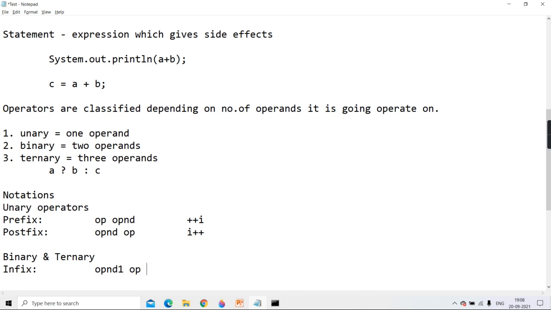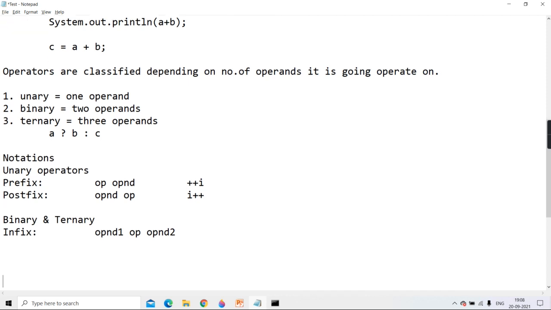Operand 1, operator, and operand 2. That's the reason it's called infix. The operator is between the two operands on which it is going to operate. So till here, is that point clear?